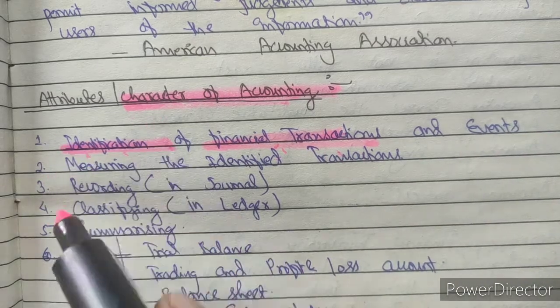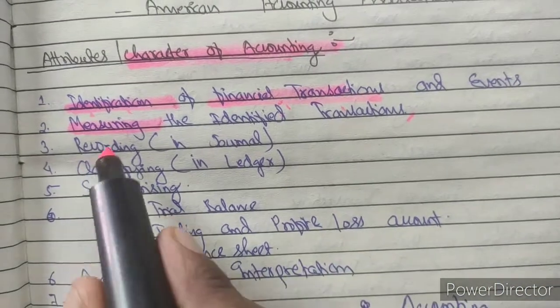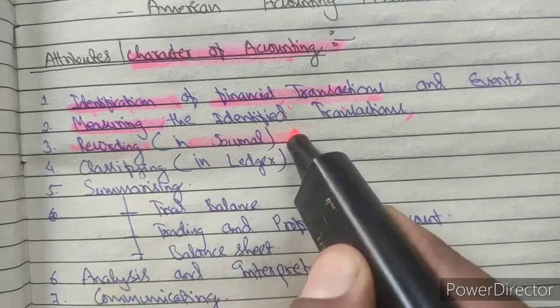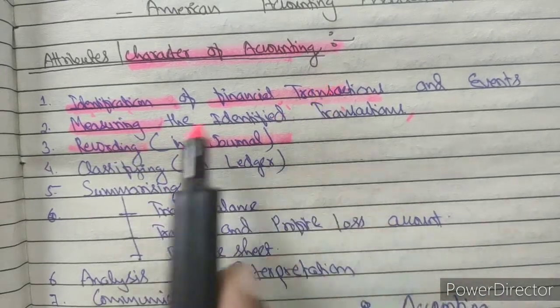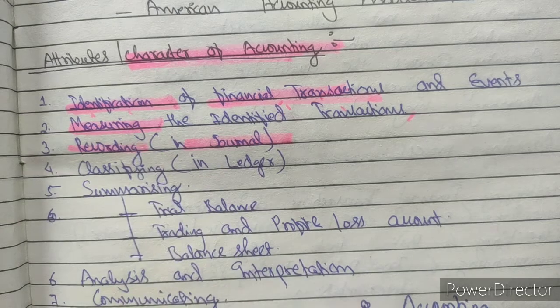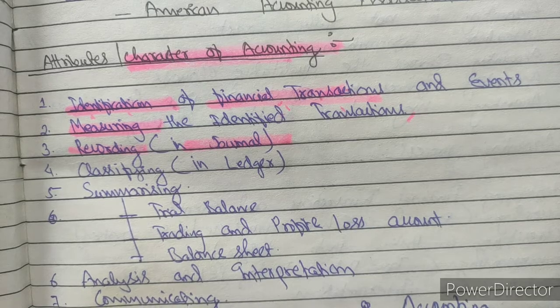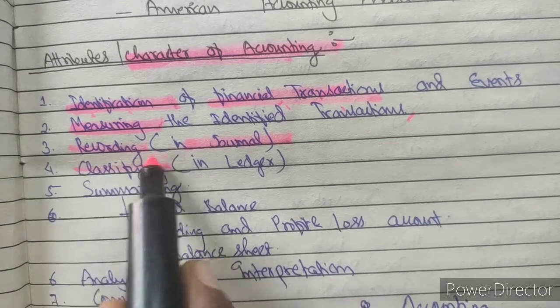After that, what we have discussed is measuring the identified transactions. Then recording, which we will discuss later on also. Recording is done in the journal, a book where all the financial and business transactions are recorded in chronological order. What does chronological order mean? In the order they occur. Suppose on day 1, April 1, there is one transaction, that will be recorded, then April 2, 3, 4, and in this way. After recording, we do classifying.